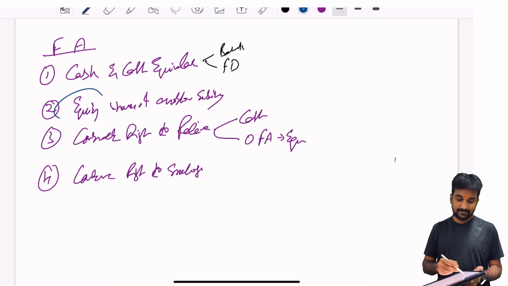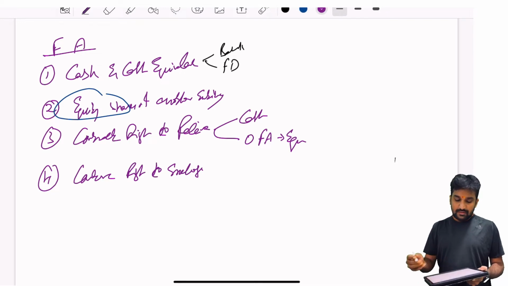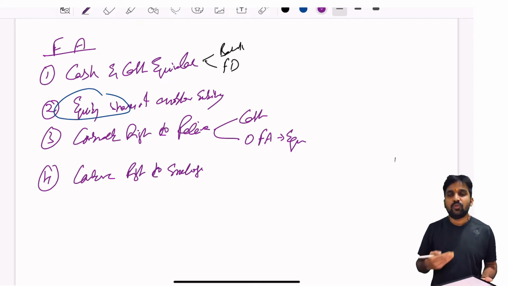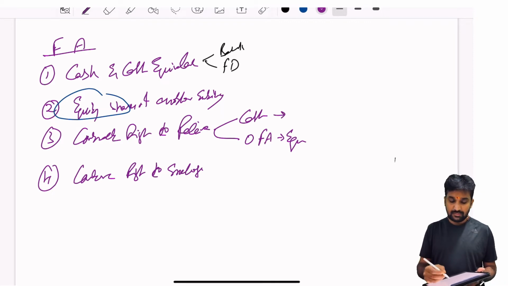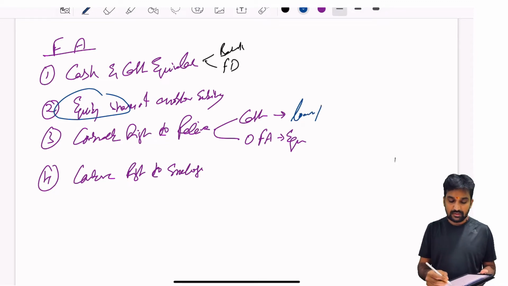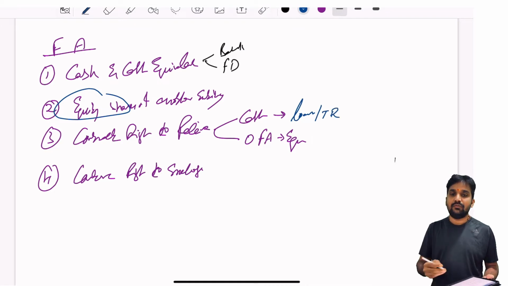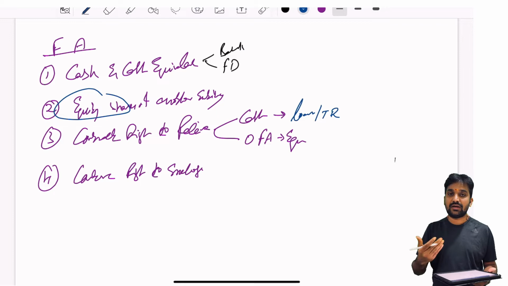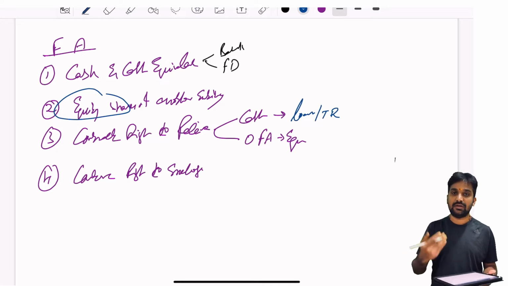So a contractual right to receive, from whom do we generally have it? Maybe we have given a loan, so we have a contractual right to receive the cash back, or we have a trade receivable: we have sold goods or provided services and we have a contractual right to receive the cash from that particular party, the trade receivable, the debtor.